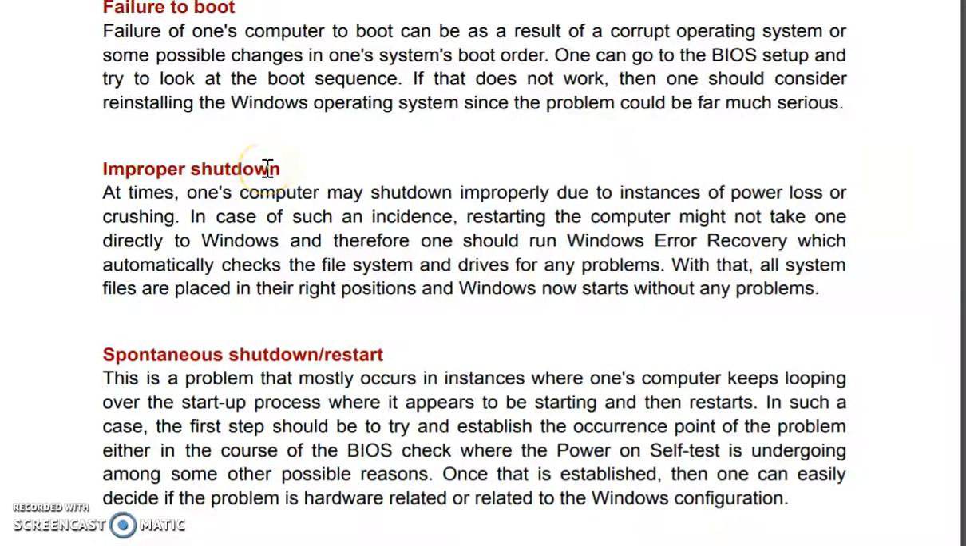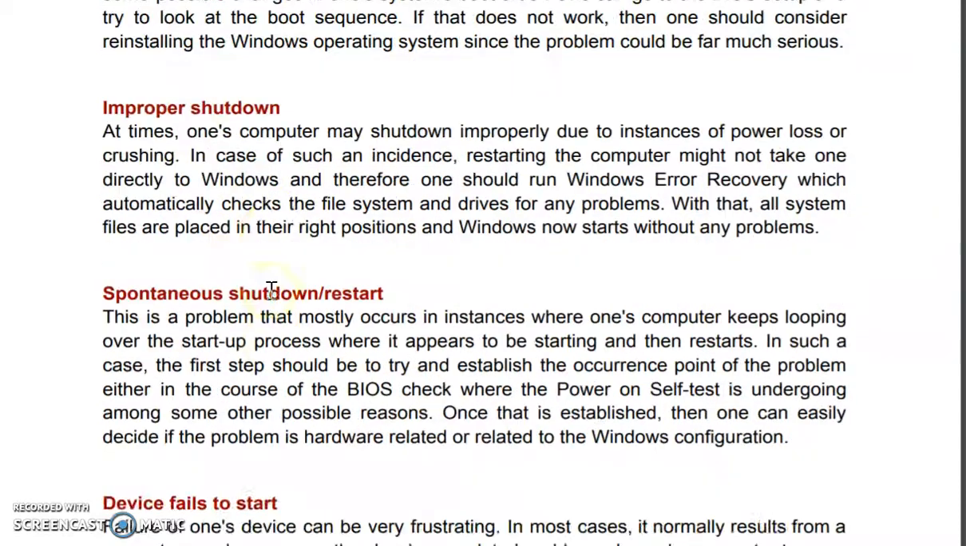Improper shutdown. Suppose there is a power loss and you do not have a UPS or backup supply for your computer system. Then your system shuts down abruptly, and the next time you try to start it, it gives a message to recover your system, or Windows recovery. You have to recover it with the help of a recovery tool, or follow the guidelines given by Windows to recover your operating system.